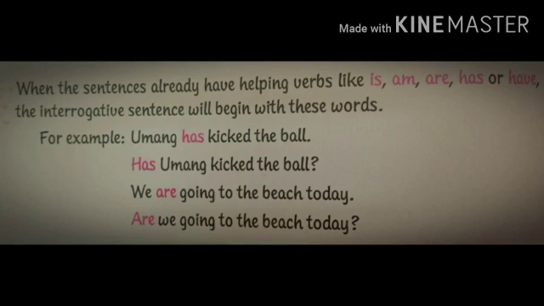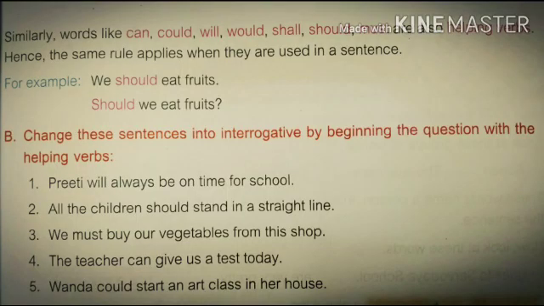We are going to the beach today. Here are is a helping verb and the sentence will begin with the helping verb, that is are. Are we going to the beach today? Similarly, words like can, could, will, would, shall, should, must are also helping verbs.